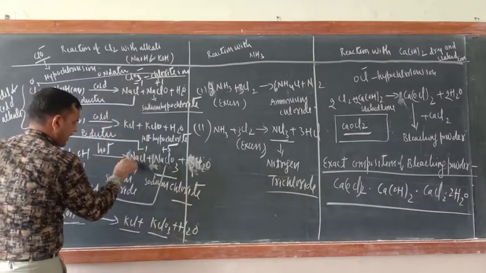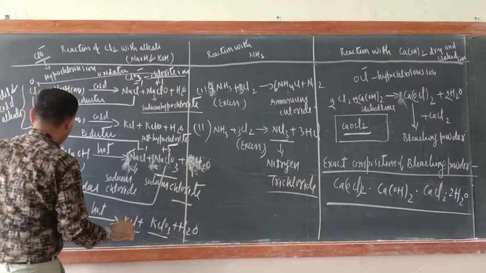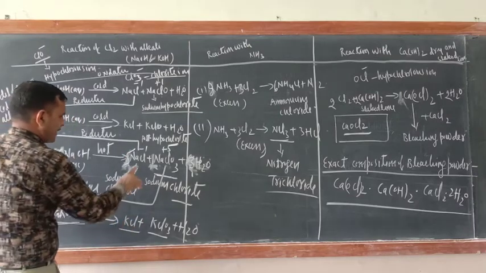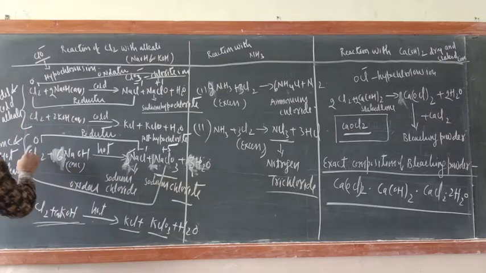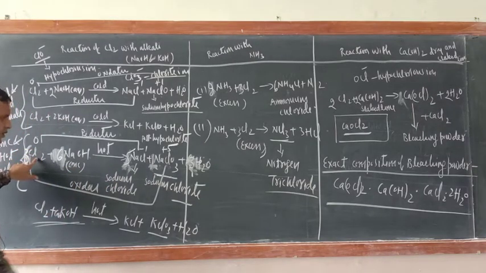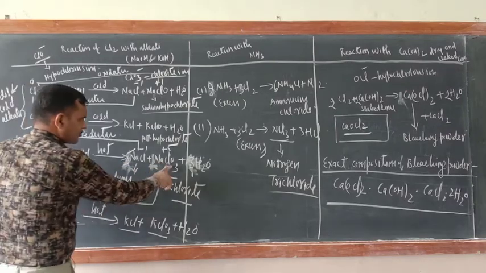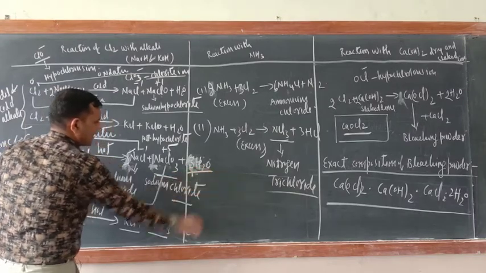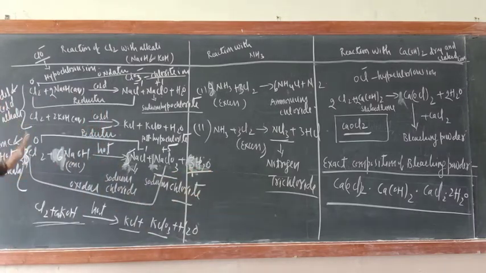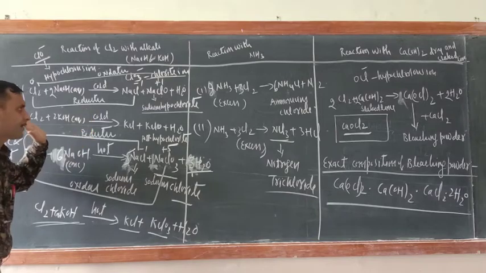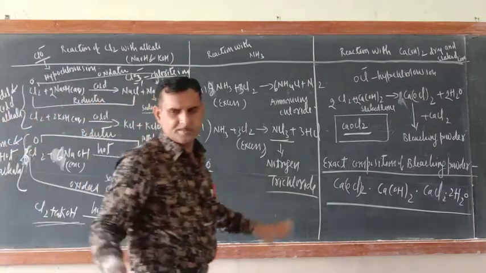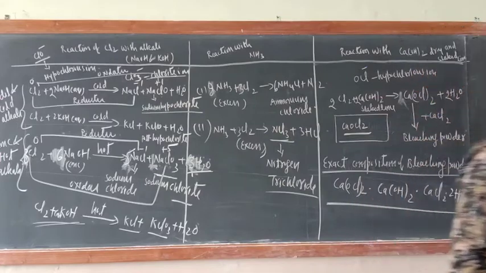This is 5NaCl. Now with 5NaCl, this is 3Cl2. Yes, 3Cl2, 6 chlorine. So 5 and 6 chlorine. Oxygen 6 should be there. So 3 oxygen, 3 oxygen. Everything is balanced. Okay, so balancing is also correct. So remember, cold and dilute, hot and concentrate, the product is different. Okay, just see. So in this way, this is also completely completed.